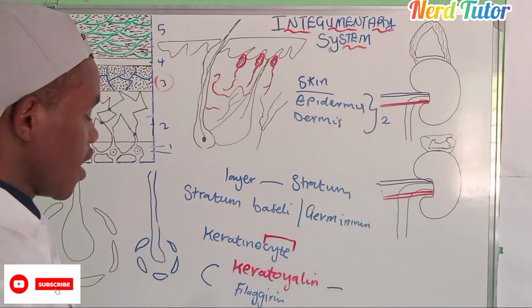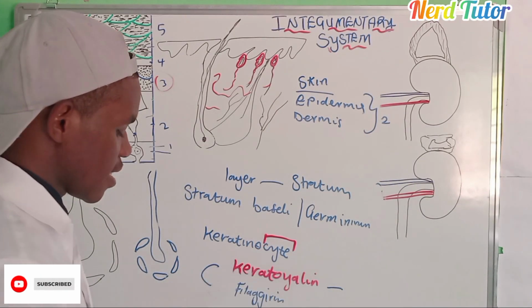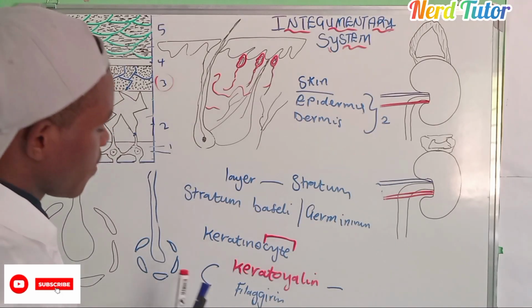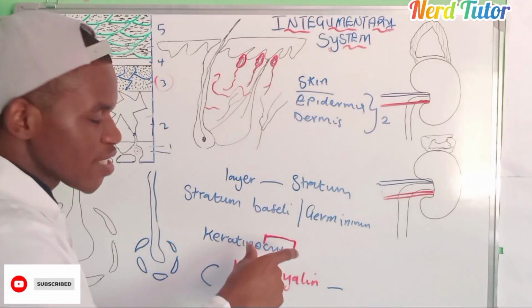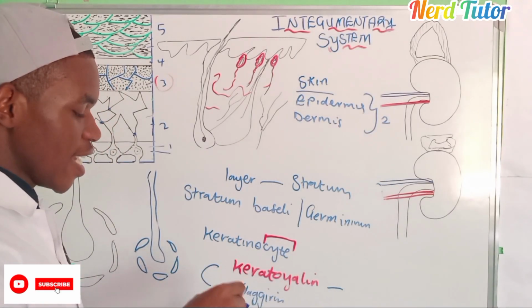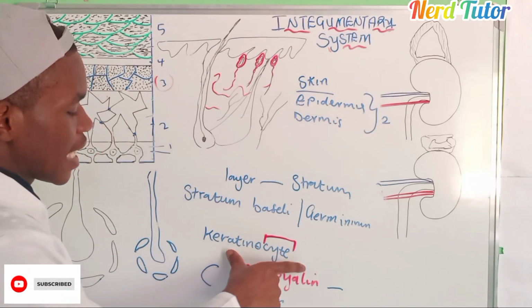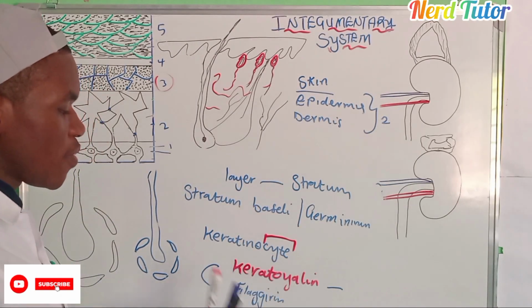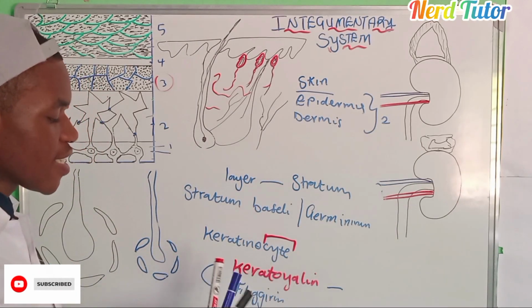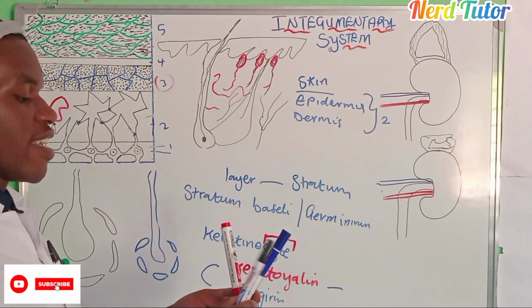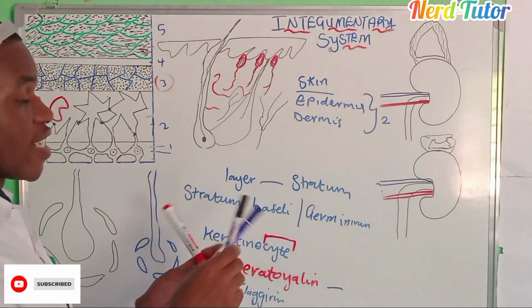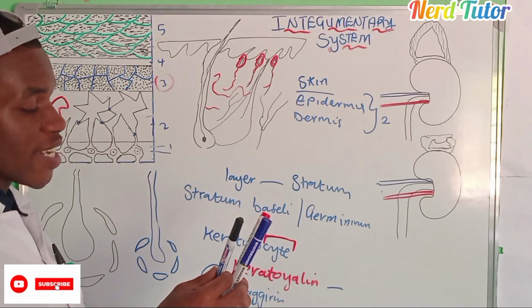Keratinocytes have what we call tonofilaments. Those are small, thread-like structures inside the keratinocyte. Imagine that these are keratin filaments.